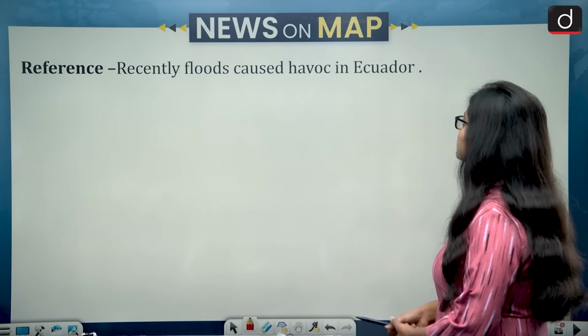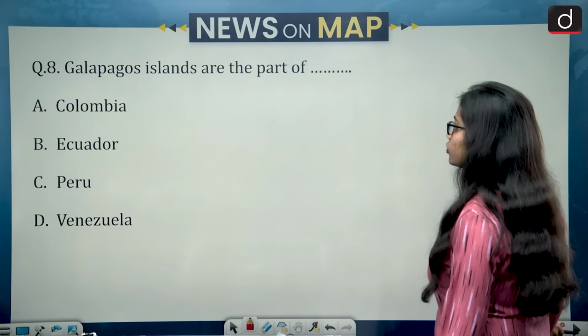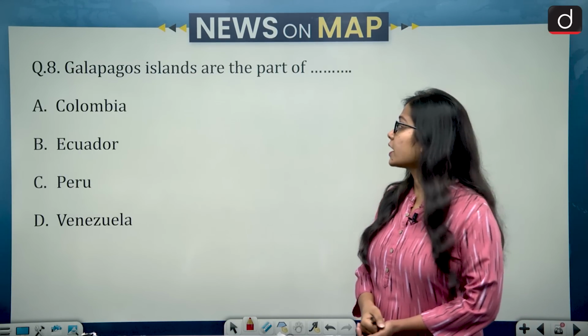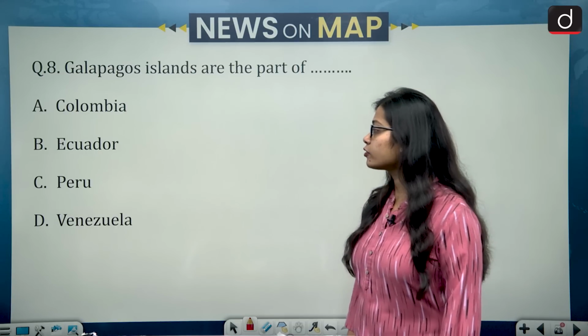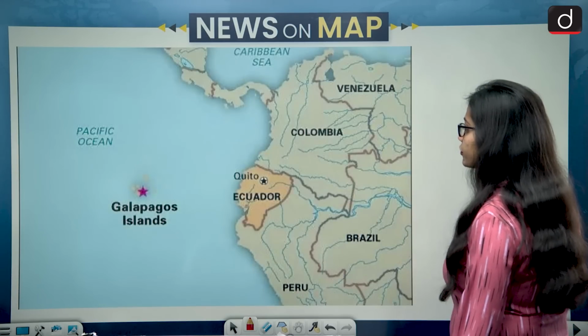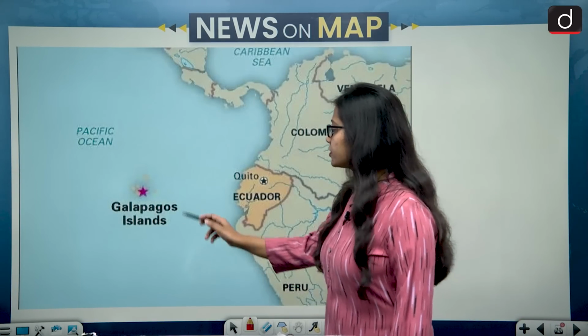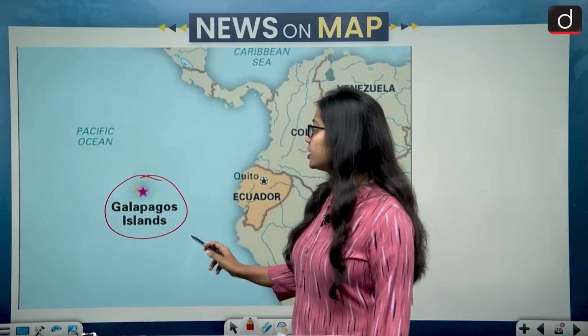Recently, floods caused havoc in Ecuador. So this brings Ecuador to the news. Then Galapagos Islands are a part of which country? So it is Colombia, Ecuador, Peru or Venezuela. So let's look at the map of Galapagos Island. Then this is the location of Galapagos Island, and Galapagos Island lies in the Pacific Ocean.